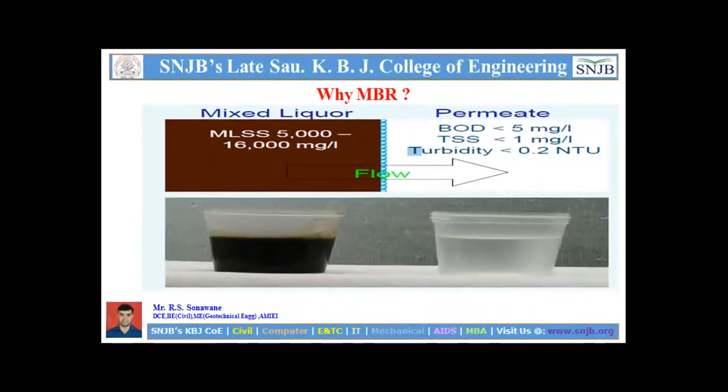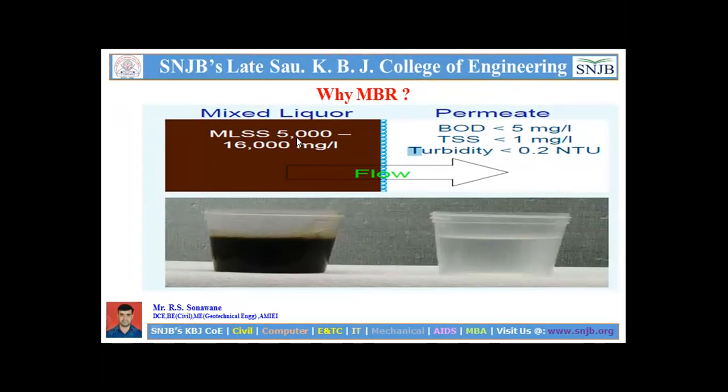We know that MBR is a membrane bioreactor system. In a sewage treatment plant, if the MLSS, mixed liquor suspended solids, in the water is between 0 and 3000 mg per liter and it is allowed to pass through the membrane, we will get good results.